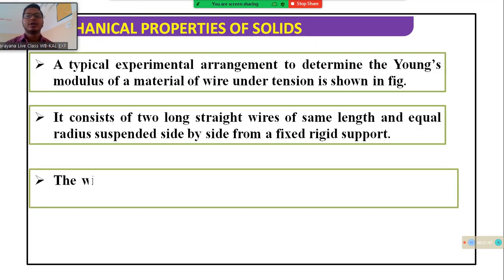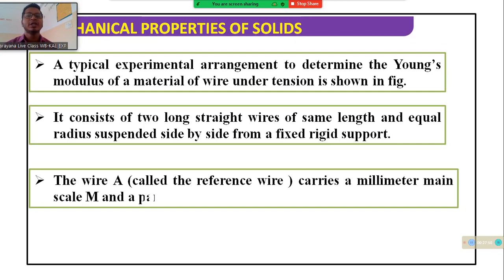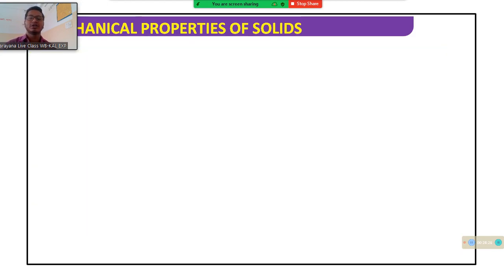Next, the typical experimental arrangement to determine the Young modulus of the material of the wire under tension is shown in the figure. It consists of two long straight wires of the same length and equal radius, suspended side by side from a fixed support. Wire A is called the reference wire, and it carries a millimeter main scale M and a pan on which weight is placed.